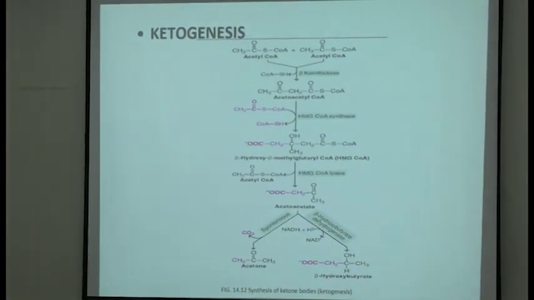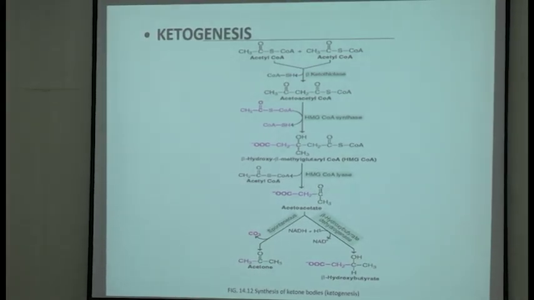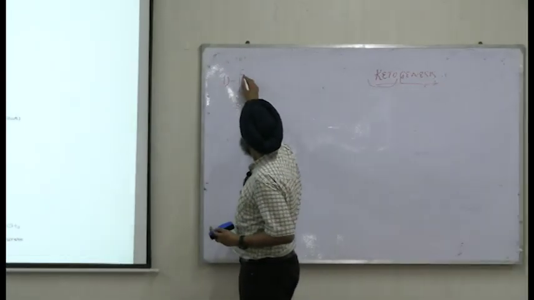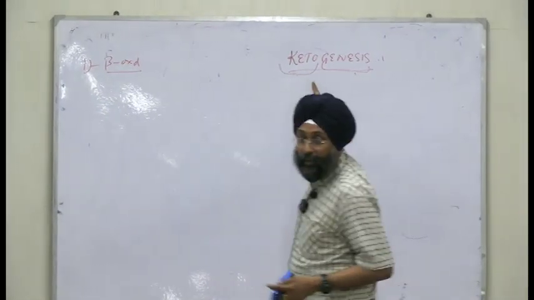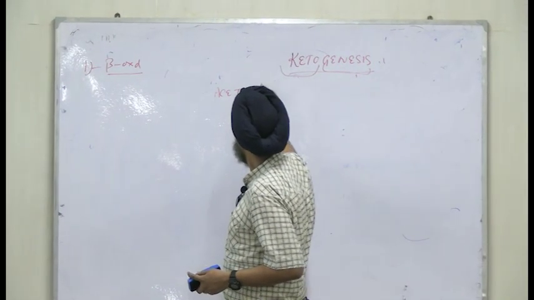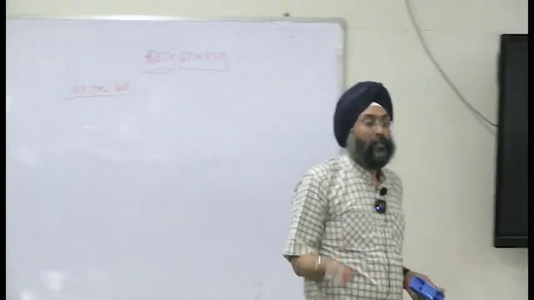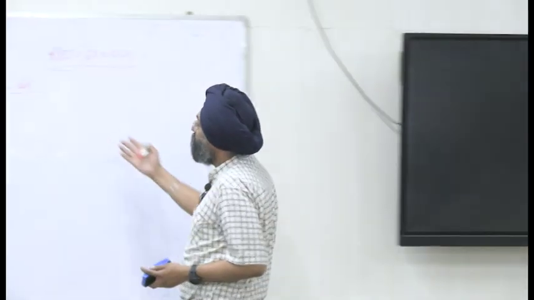Tell me sources of acetyl-CoA in the body. From where will you get acetyl-CoA? The first source of acetyl-CoA is beta-oxidation. Ketogenesis we are doing starts from acetyl-CoA. Any other metabolism from which acetyl-CoA is formed? Make a guess. Backbenchers. Palak Yadav, will you try? Yes. Any other sources of acetyl-CoA in the body?